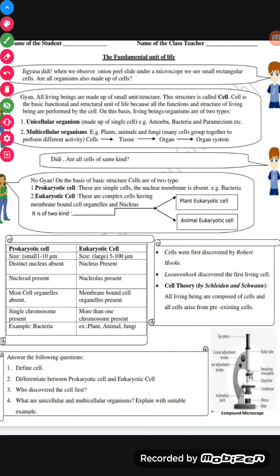Okay, so plants, animals, fungi have many cells grouped together to perform different activities. I just want to tell you, students, as I told you, that cell is the basic, fundamental and functional unit of life. If small cells combine, they will form tissue.